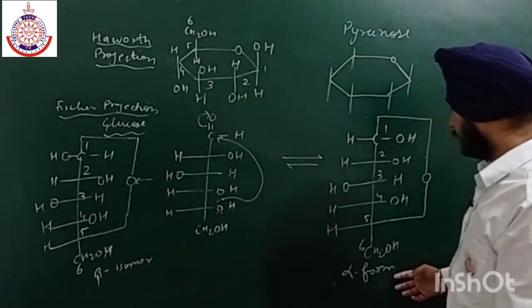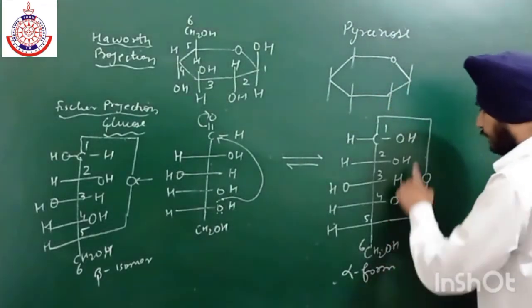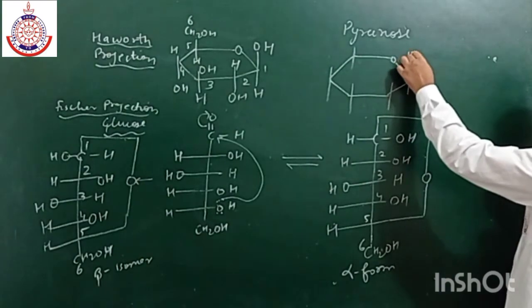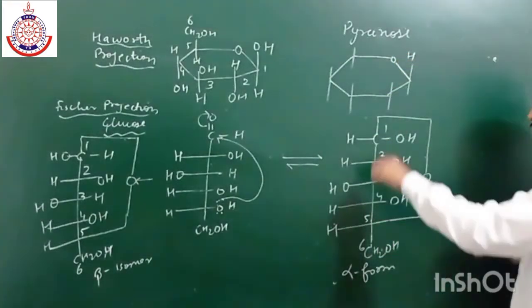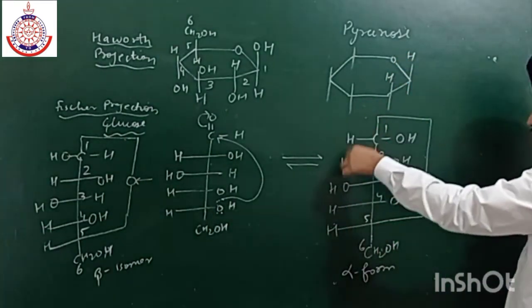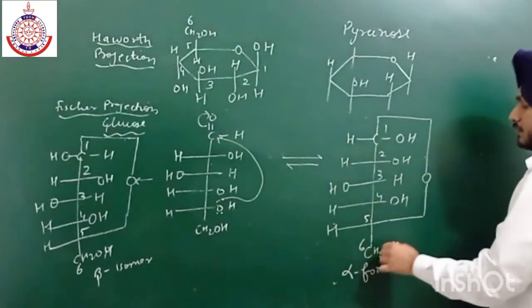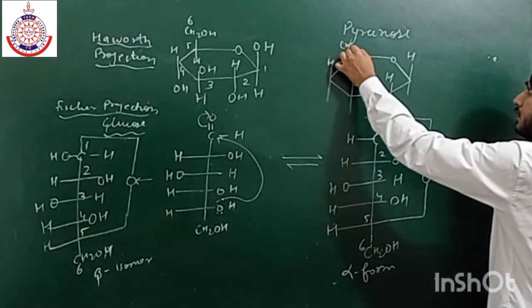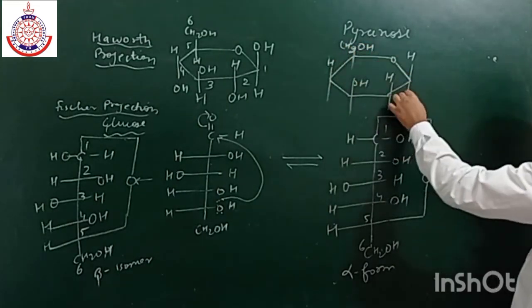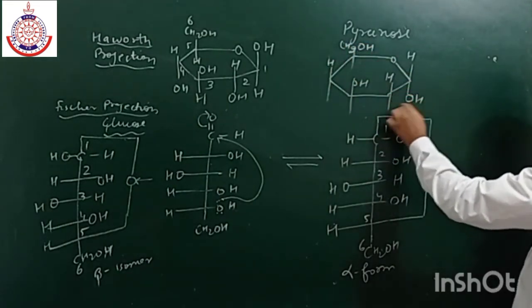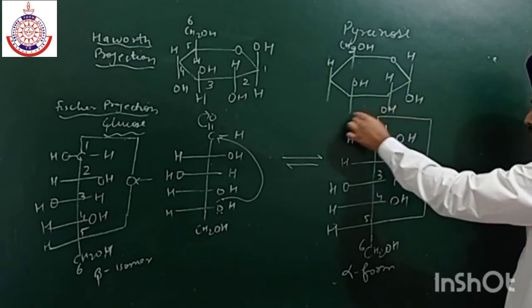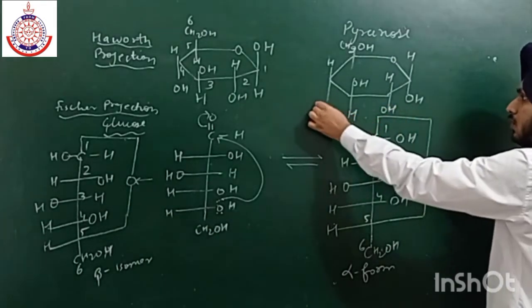Now draw the structure of alpha. So firstly write which are present on the left side: OH, then we have H, and at last CH2OH. And then we have OH, OH, H, OH.